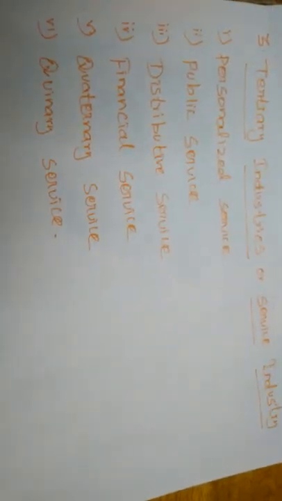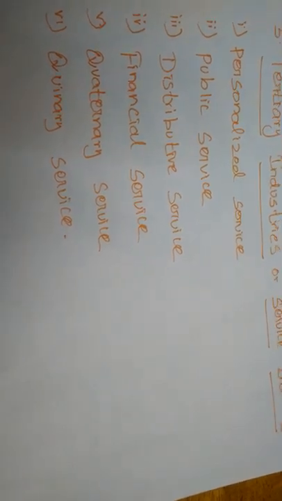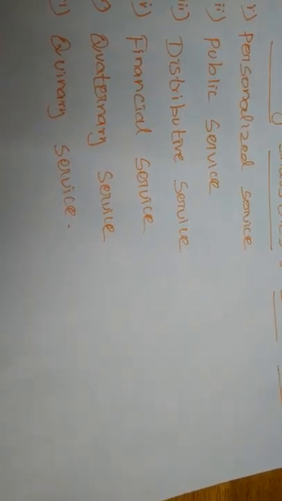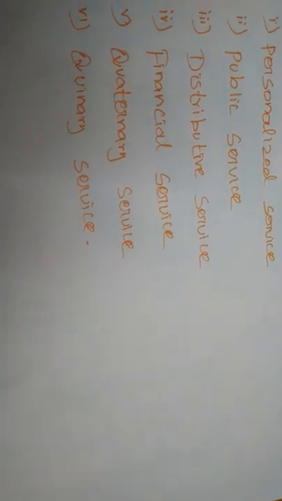So the tertiary industries or service industries are classified into six types: personalized service, public service, distributive service, financial service, quaternary service and quinary service.